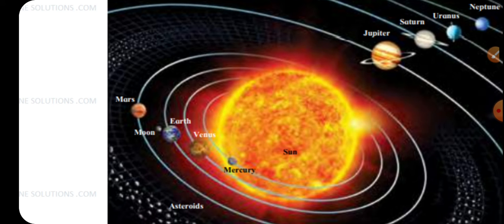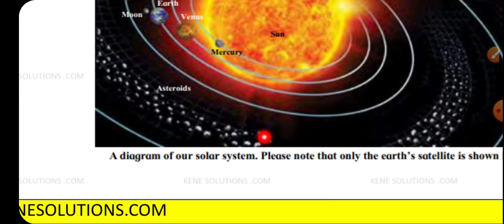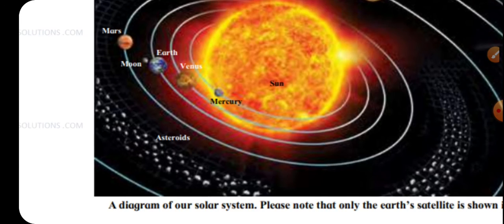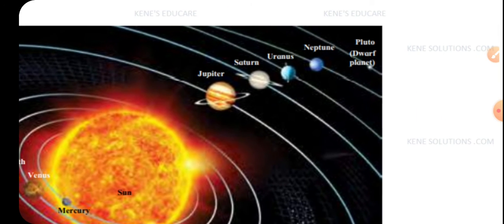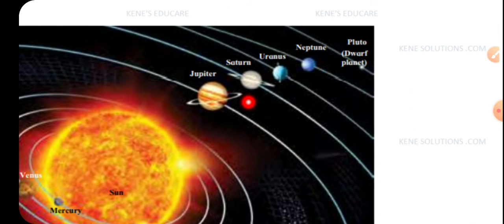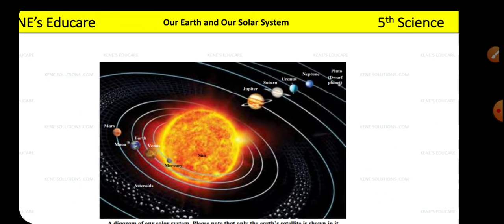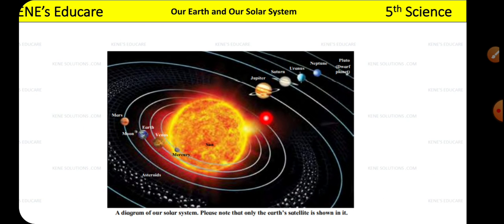Here various asteroids are present, right? And then Mars, Jupiter, Saturn, Uranus, Neptune and Pluto, which is a dwarf planet, right? Dwarf means a small heavenly body, and Pluto is independent of the sun, so it has its own orbit. It is not dependent on the sun for its revolution.